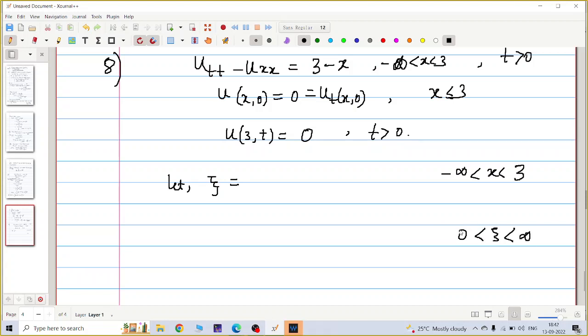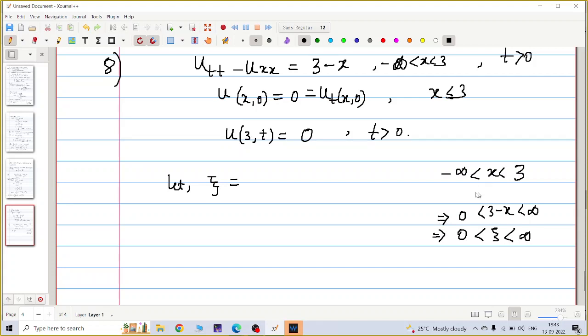Then I can solve using Duhamel here. Can anyone tell me what the transformation should be? Xi is 3 minus x, so I have to write 0 less than 3 minus x less than infinity.